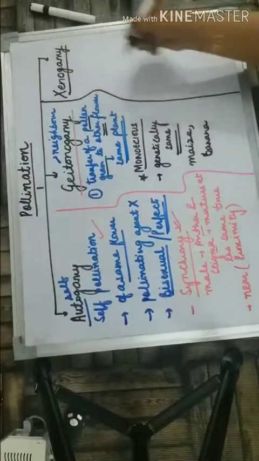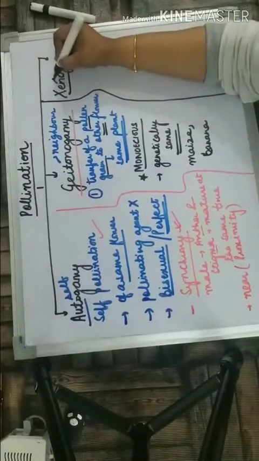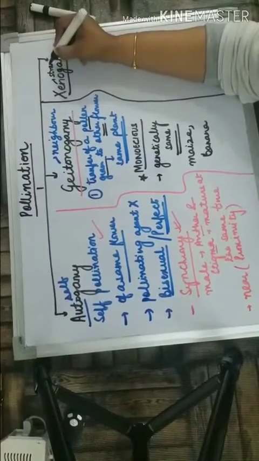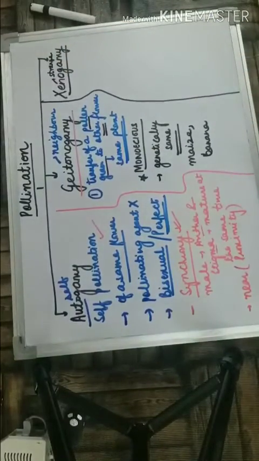Coming to the next part, that is xenogamy. The word xeno comes from strange, a stranger.